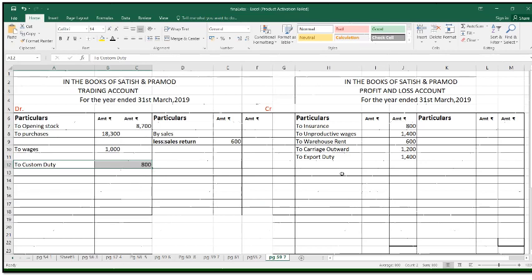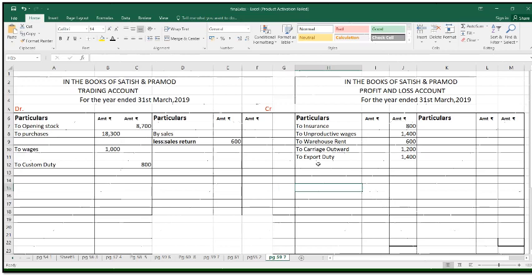Then next sundry debtors, as here they ask us to prepare just the trading and profit and loss account. We're not going to transfer the debtors. Then next is your investment. Investment again that we're going to transfer to the balance sheet. Here we are not going to prepare the balance sheet, so leave that element.